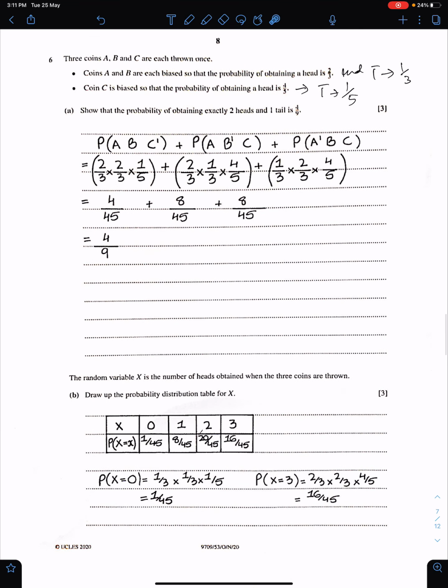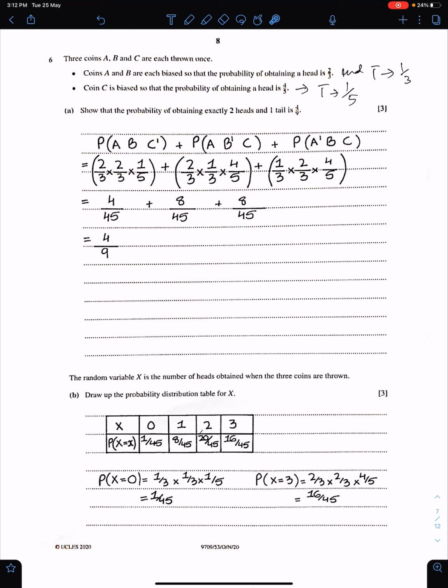Next question, number 6. Three coins A, B and C are each thrown once. Coins A and B are each biased so that the probability of obtaining a head is 2/3. Therefore, the probability for tail is 1/3. Coin C is biased so that the probability of obtaining a head is 4/5. Therefore, the probability for tail is 1/5. Part A. Show that the probability of obtaining exactly 2 heads and 1 tail is 4/9.